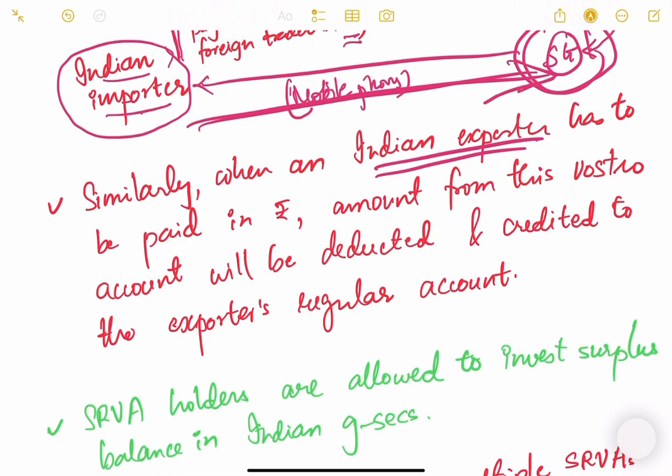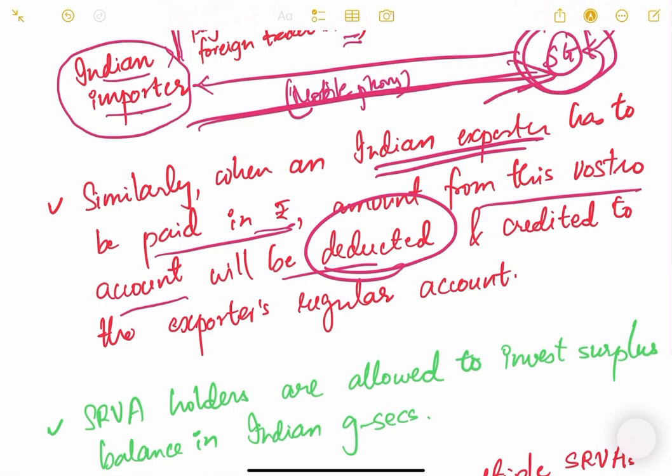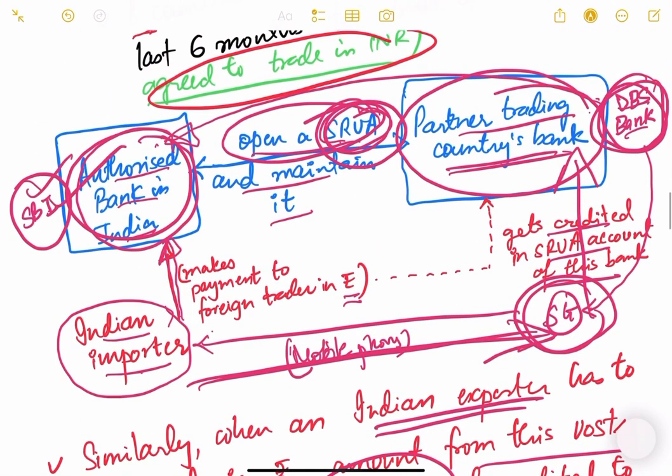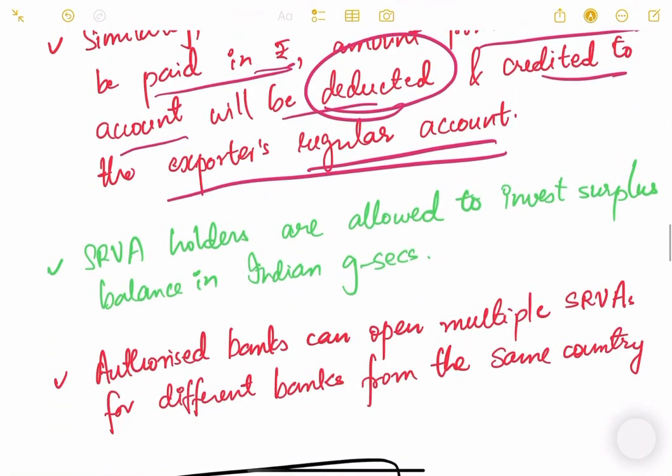Similarly, when the Indian exporter has to be paid in rupees, the amount from this Vostro account will be deducted, debited and credited to the exporter's regular account. Okay, whatever regular account it has in the SBI, it will be credited there. So that is how it happens.